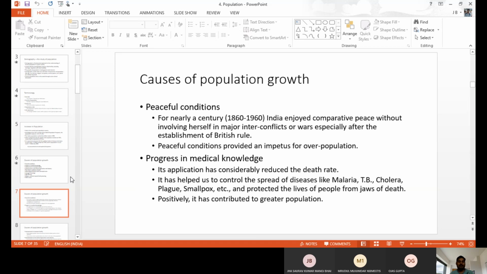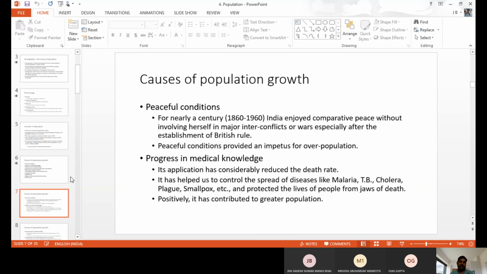But in India, we somehow manage. We have medicine, we have tablets, we have proper medical knowledge for that. So we reduce the death rate because of progress in medical knowledge. Take COVID, for example. Because of COVID, a number of people are facing death, but every country is taking steps to produce the medicine and the vaccine to prevent COVID. Once they are identified, we can control the death rate.